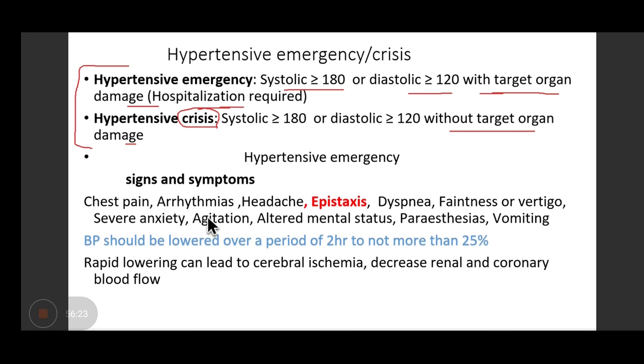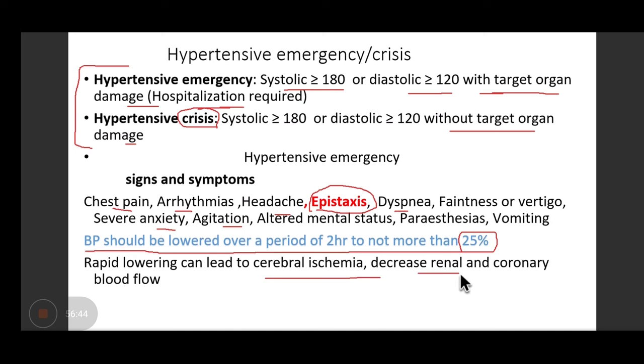So what are the various signs and symptoms? It can lead to chest pain, arrhythmias, epistaxis which is the most important one, headaches, dyspnea, agitation, anxiety. An important thing is that BP should be lowered over a period of 2 hours by not more than 25%. Because rapid lowering can lead to cerebral ischemia and decreased renal and coronary blood flow. So it is to be avoided.